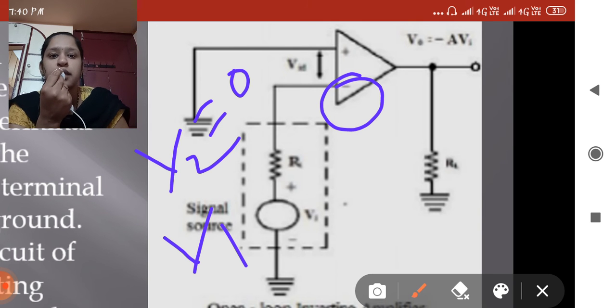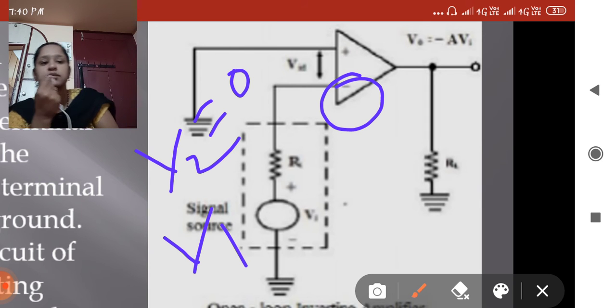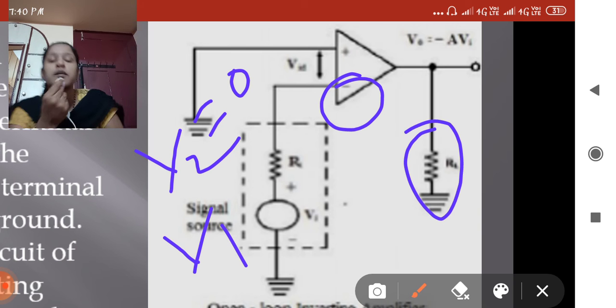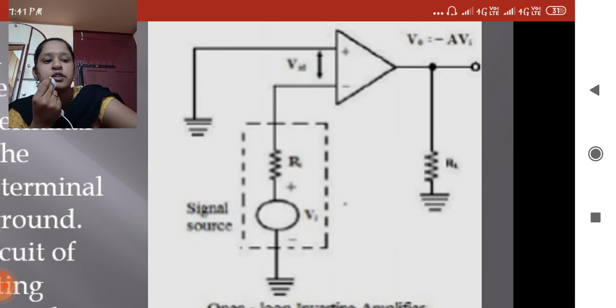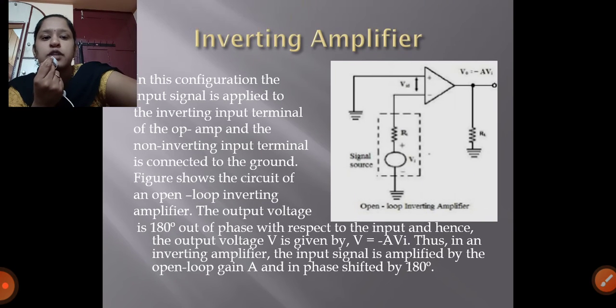There is no supply; the non-inverting terminal directly connects to ground. The load resistance RL is connected because we are getting high gain, to protect the op amp, so we connect a small value of resistance. Do you understand this circuit?